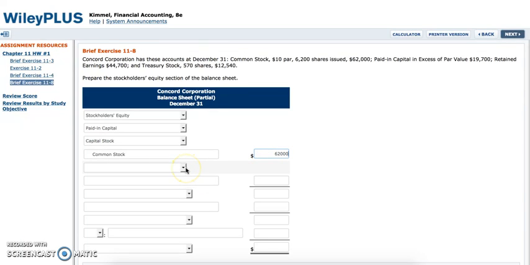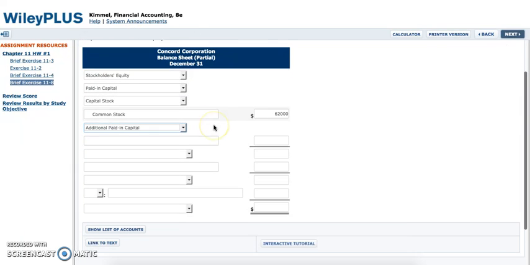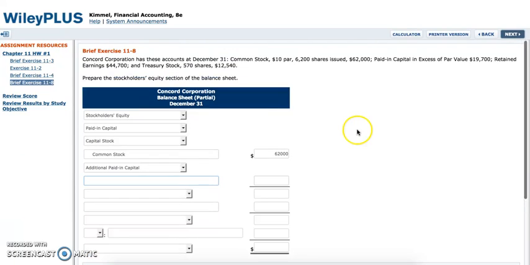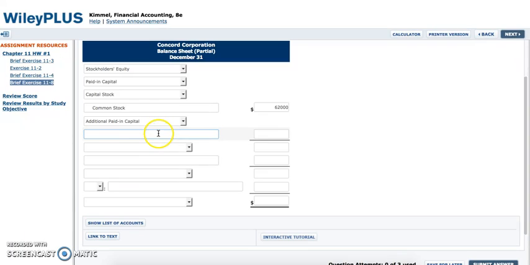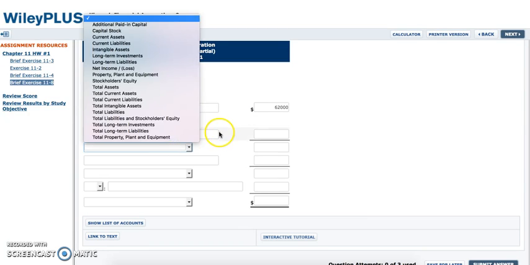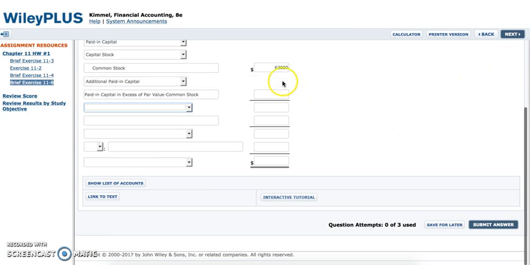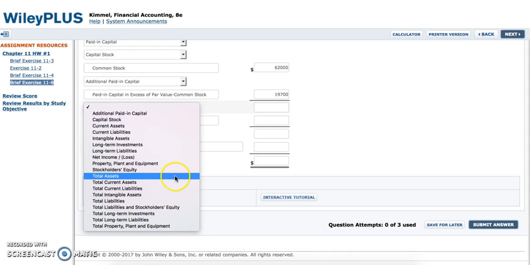Then the following would be the additional paid-in capital. Since we are doing this for common stock, the following account would be paid-in capital in excess of par value, common stock. So we click on that. And we know that the following information is given. It's the $19,700. Then the following would be the total paid-in capital.